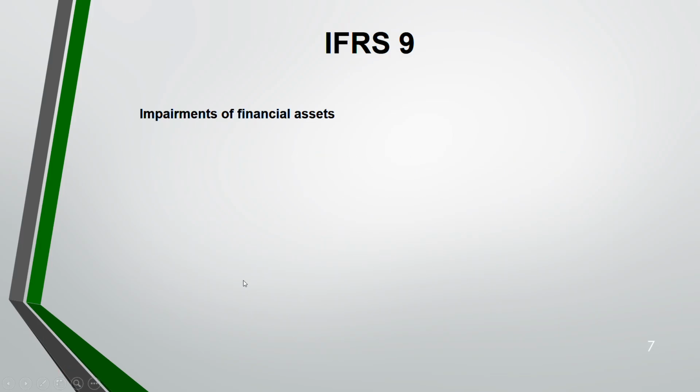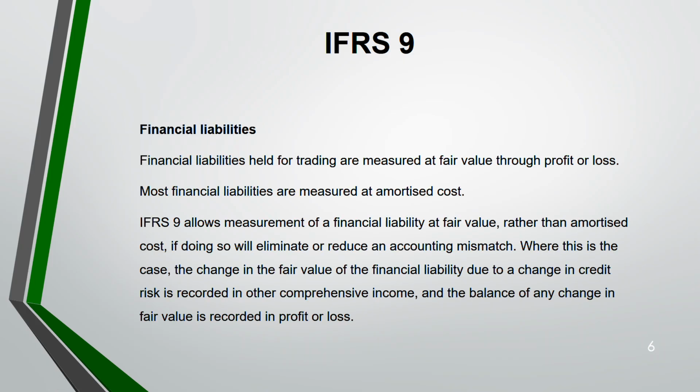Now, so that's it for financial liability. We only have amortized cost and fair value through profit and loss. We do not have fair value through OCI. Now, impairment of financial assets. Like any asset, intangible, tangible, it gets impaired. Same, a financial asset also will get impaired. But impairment for financial liability we do not study. It's only for financial assets, okay?